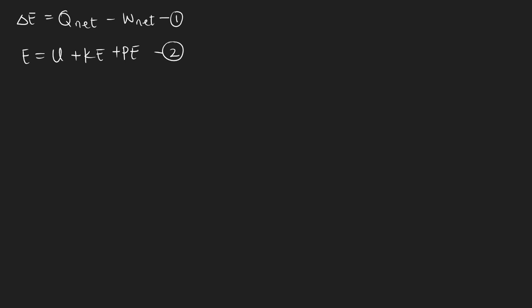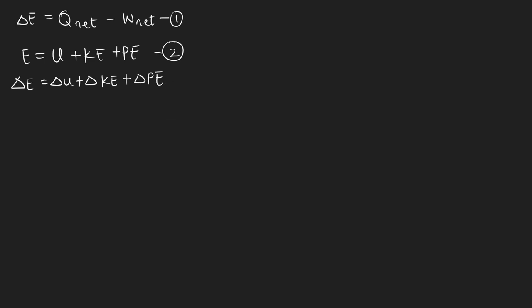I can write this as change in E equals change in U plus change in kinetic energy plus change in potential energy. We know that U here is the internal energy, the kinetic energy here is the kinetic energy, and we have the potential energy.